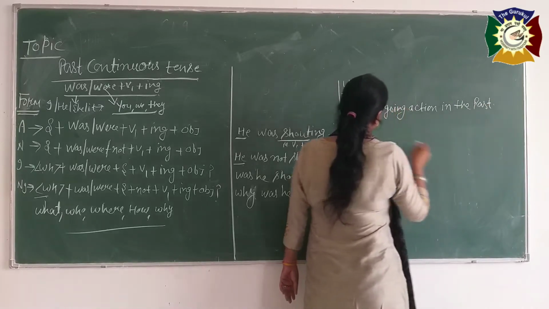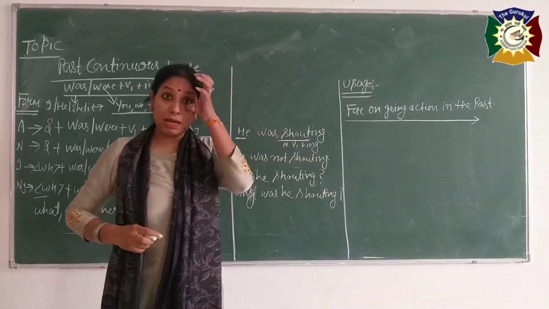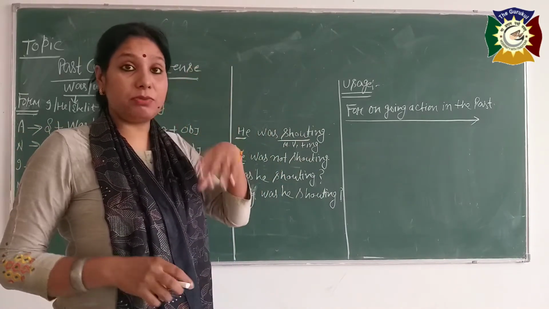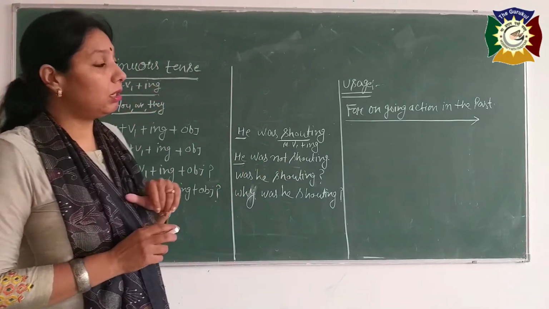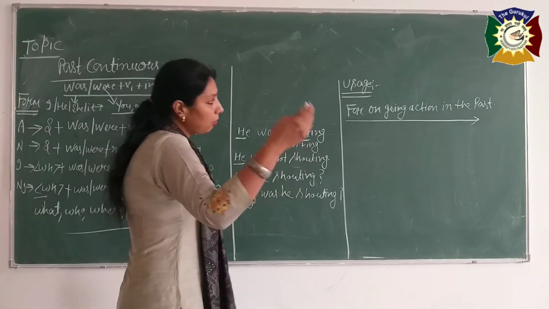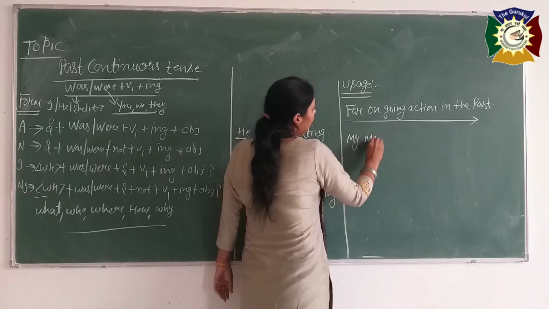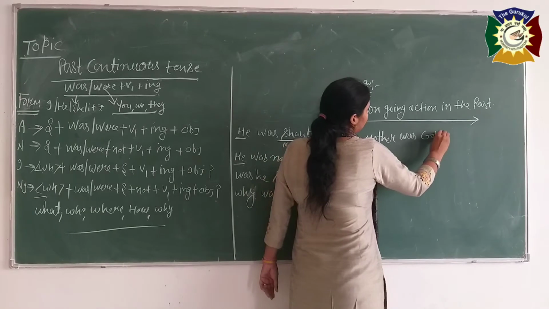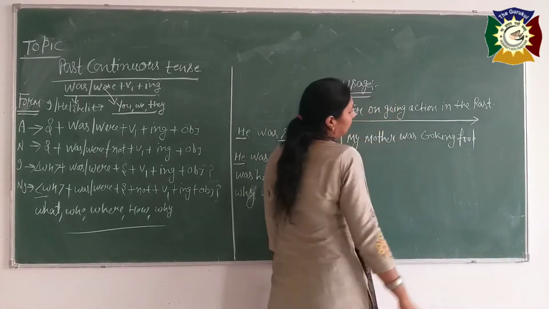See, if I ask you one question, what were you doing yesterday, in the past, you will tell me, ma'am, we were reading our books, we were watching you on YouTube, like that. What was your mother doing? My mother was cooking food.